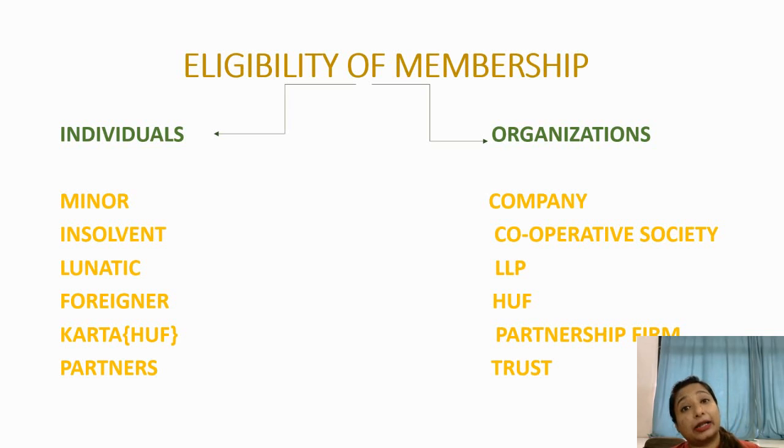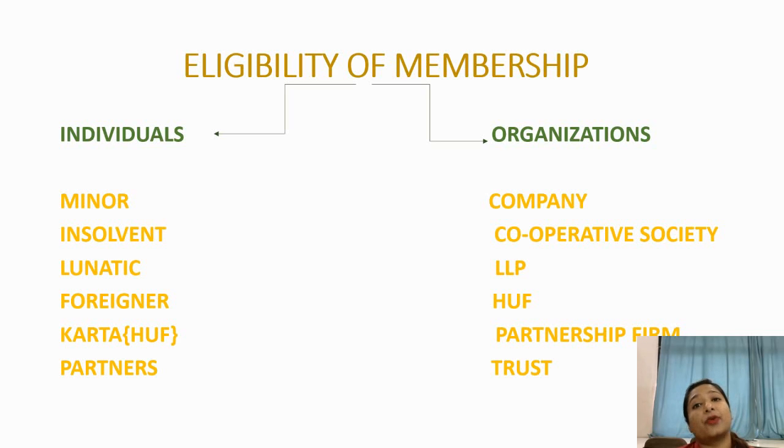The third is lunatic person, or insane person. A person who is mentally not capable of entering into any contract is not capable of being a member of a company, and the company law or any other law denies membership of a lunatic person in any company. So ultimately, the person cannot continue to be a member of a company, and the shares are transferred to his legal representative.